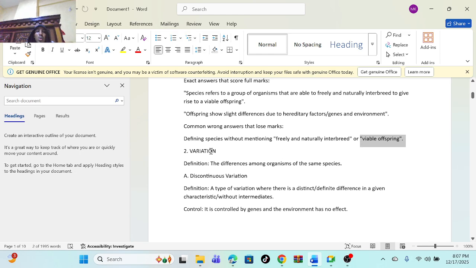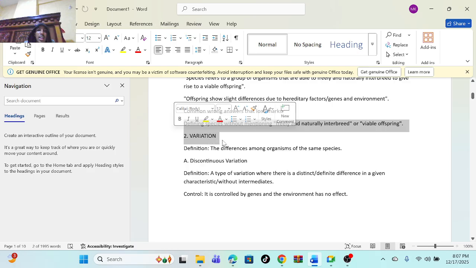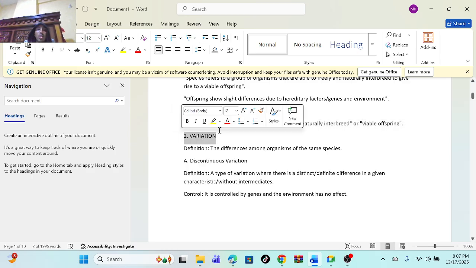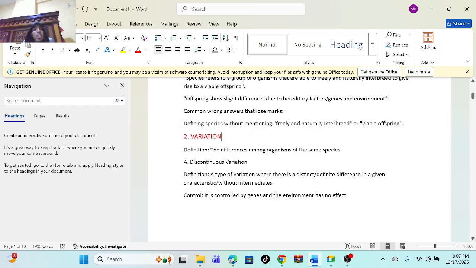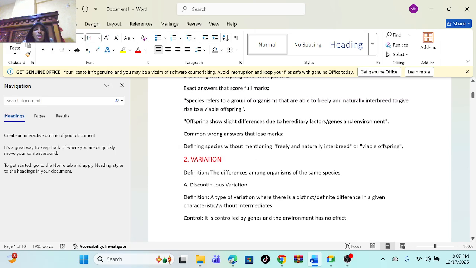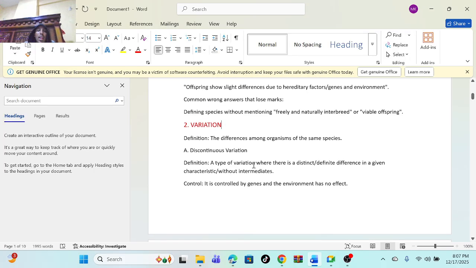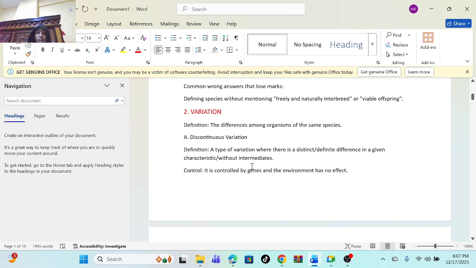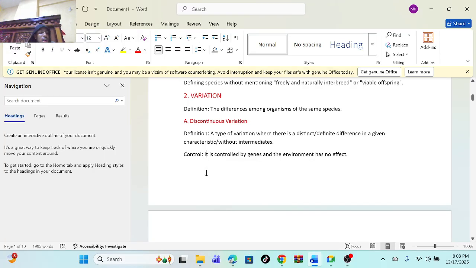So let's go to variation. What does variation mean? We already defined it, but now we go deeper. Variation means differences among organisms of the same species, just differences, like tallness. There are two types of variation: discontinuous variation and continuous variation. What do discontinuous and continuous variation mean?